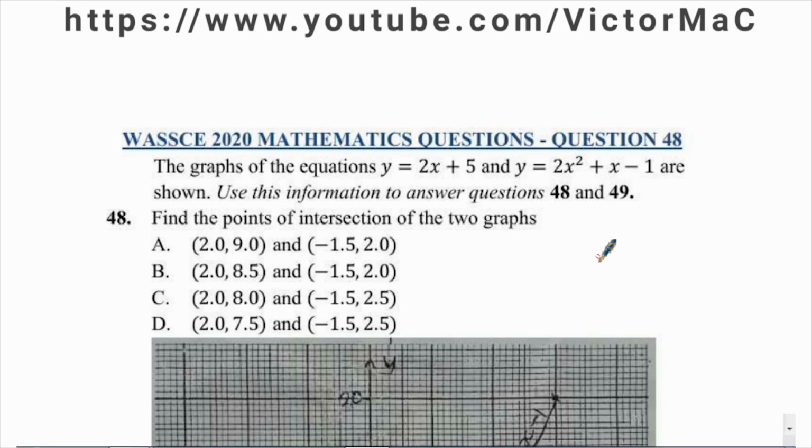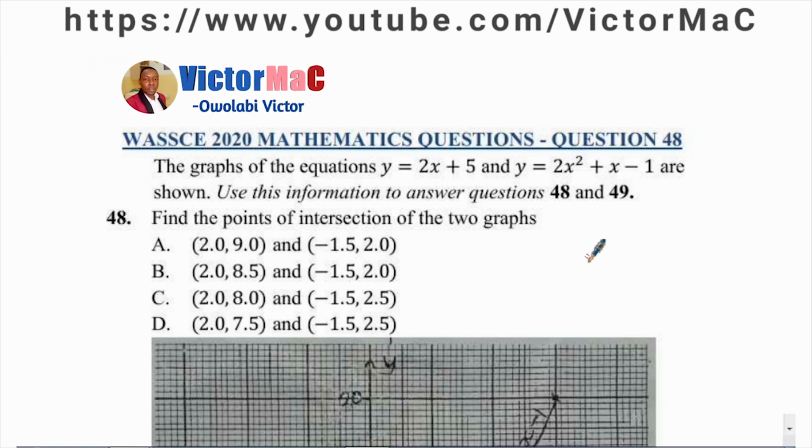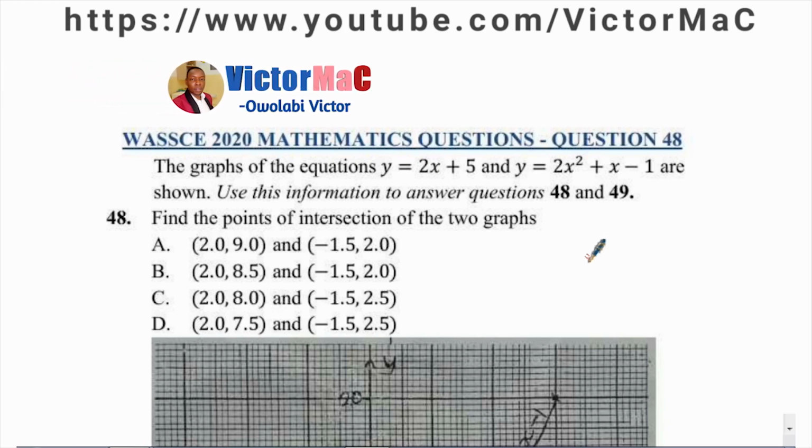WASSCE 2020 mathematics question number 48. The graphs of the equations y equals 2x plus 5 and y equals 2x squared plus x minus 1 are shown. Use the information to answer questions 48 and 49. Now, number 48 says, find the points of intersection of the two graphs.